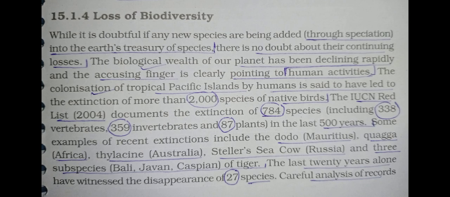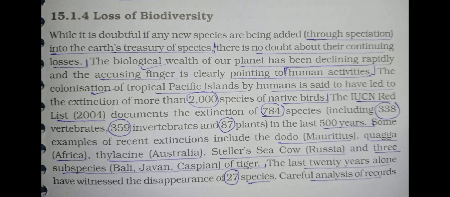There is no doubt about their continuing losses. The biological wealth, meaning the biodiversity of our planet, has been decreasing rapidly, and the accusing finger is clearly pointing to human activities. So because of what? Because of human activities. Okay, so what is the reason for decreasing biodiversity? The reason is human activities.